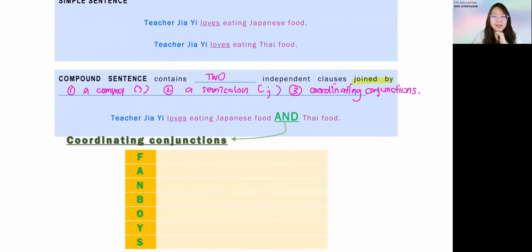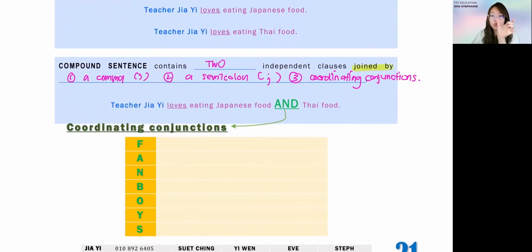What are the other coordinating conjunctions that you can use to combine two independent clauses into one sentence? You don't have to have two full stops, but instead you have one longer sentence. How can you do it? So this, please remember it. This is very useful for you to write an essay, and at the same time, you can use this until your Form 5. It's very important.